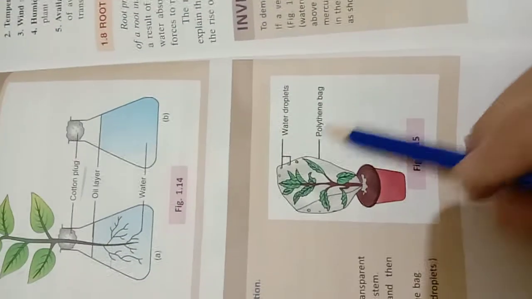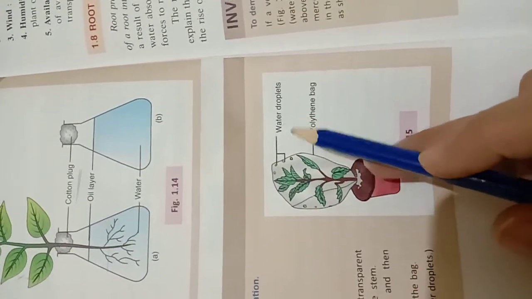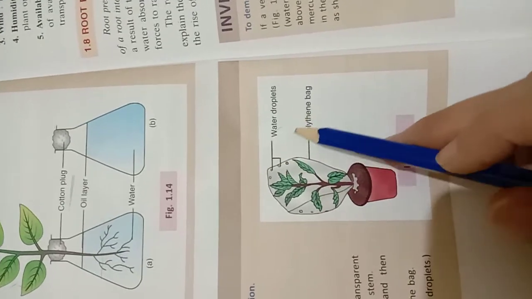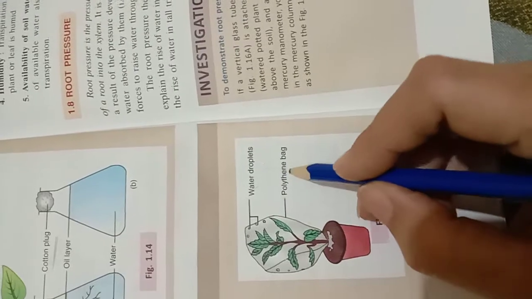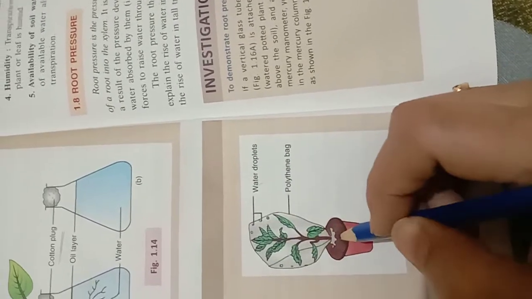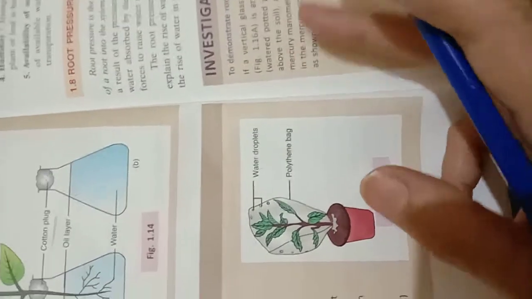Okay, next you can check here, we can check that water is given off during transpiration. Here we wrap a polythene bag around the potted plant, and now we keep it in the sunlight.